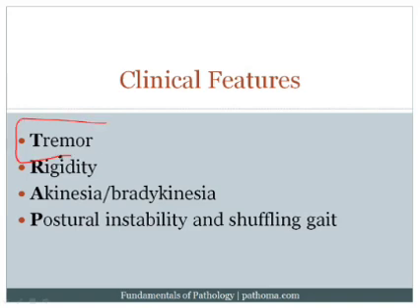In particular, these patients get tremor. It's a pill-rolling tremor at rest that disappears with movement. They get rigidity. This is this cogwheel rigidity of their extremities. They get akinesia, bradykinesia, which is slowing of all voluntary movements. One example of this would be that they get an expressionless face. It's as if they can't move even the muscles of the face to smile, for example. And then they can get a shuffling gait, again, because they're not able to establish their movement, and they get postural instability. All of this can be remembered by the mnemonic TRAP, T-R-A-P.